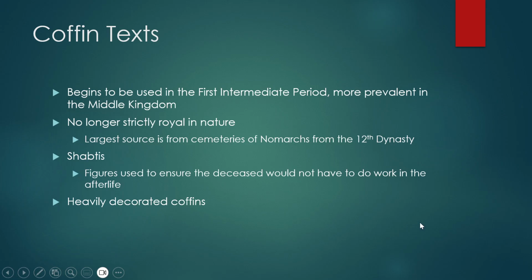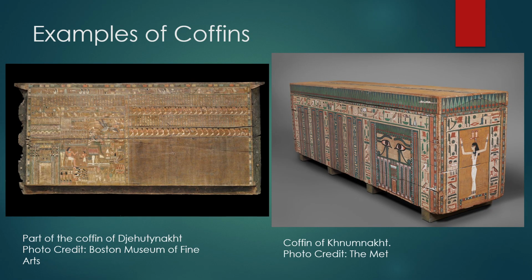Now, with the coffin texts, we begin to see illustrations and pictures being used, and the coffins become heavily decorated. And here we can see some examples. Here we have the eyes of Horus and Ra, and down here we have a throwback to the Old Kingdom, and that is with the false door. And as you can see, we are starting to get illustrations to go along with the spells.